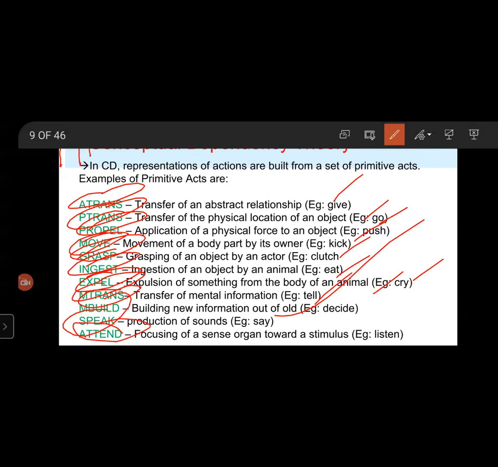All these primitives are grouped and classified in broad categories, as shown in the table. Next class.